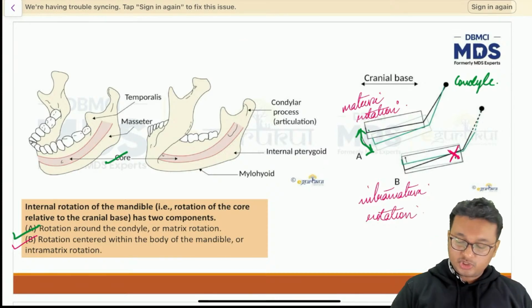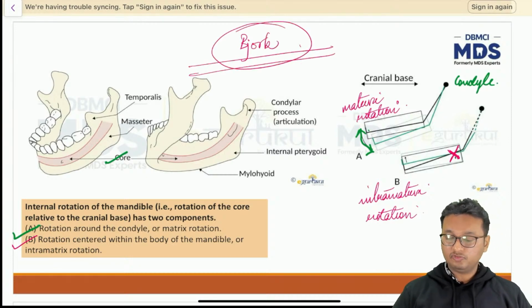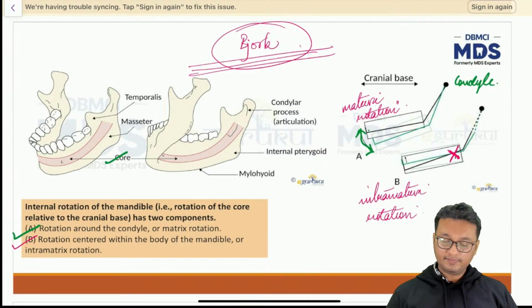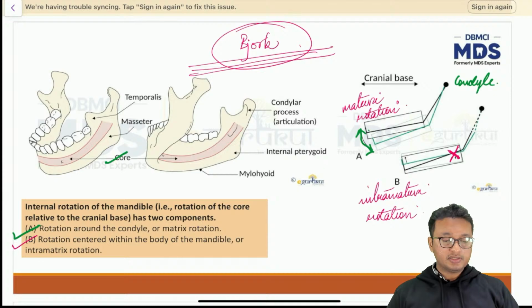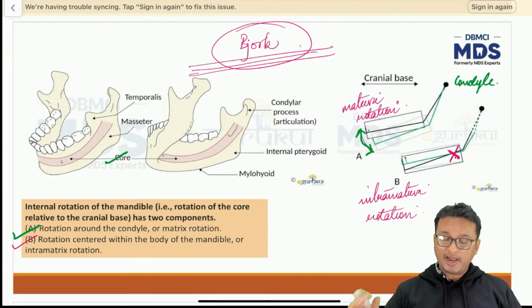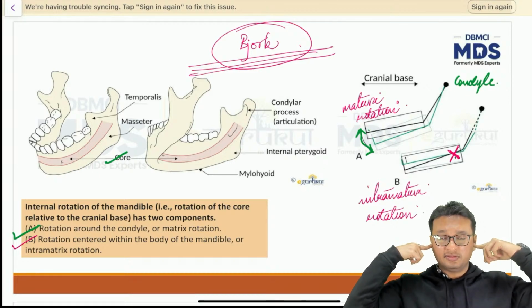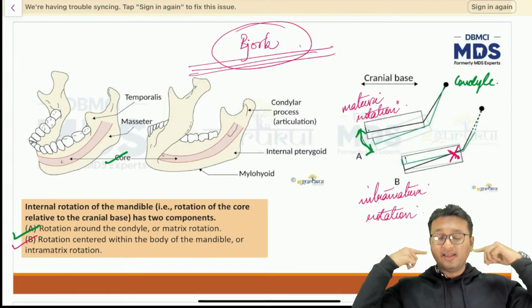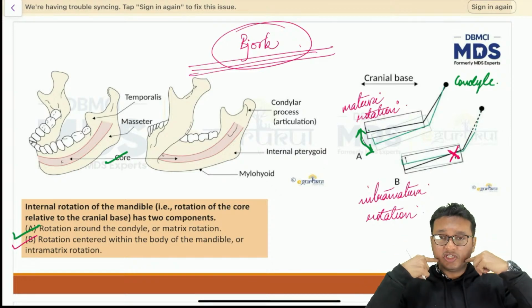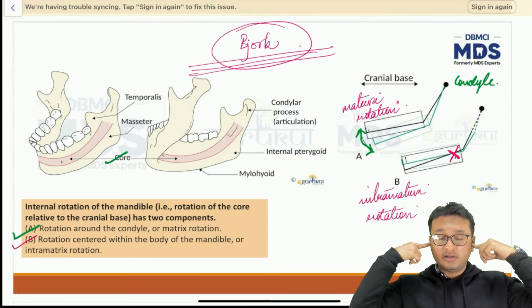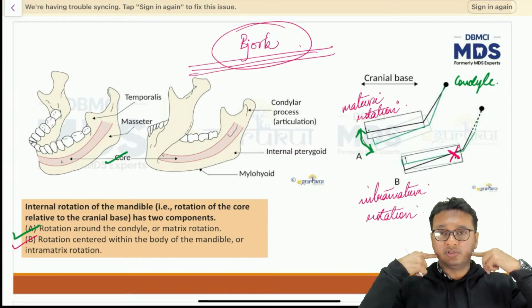Actually, Björk has done a lot of research on rotation of the jaws. This was the person who is given credit for this. So Aarti has asked me to please explain the last point. Matrix rotation is when the rotation is occurring around the intercondylar axis in the transverse plane. Whereas intramatrix rotation is the one where the axis of rotation shifts from the condyle to the third molar or the last erupted molar.